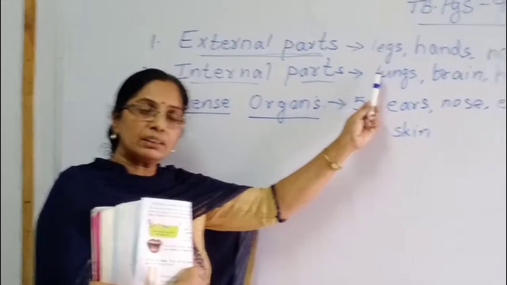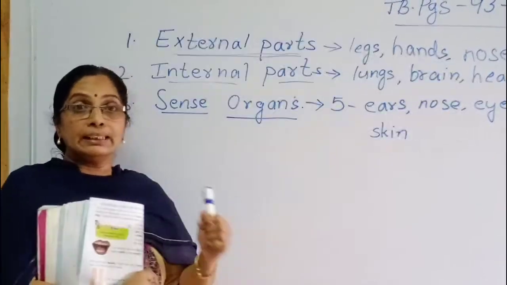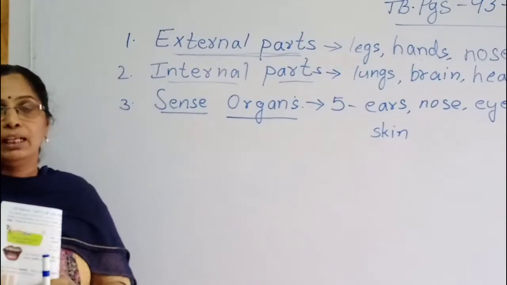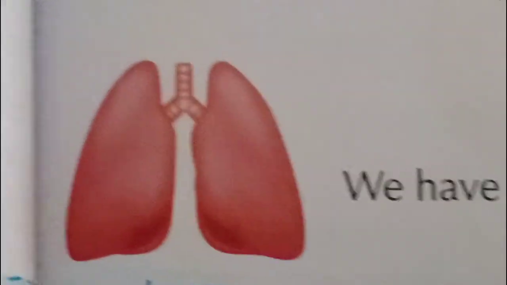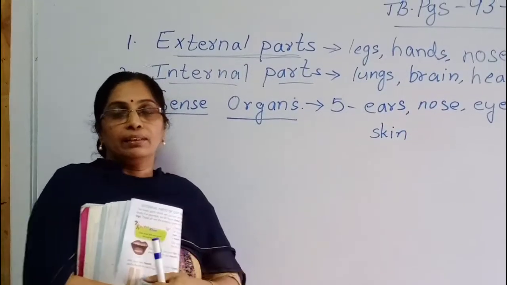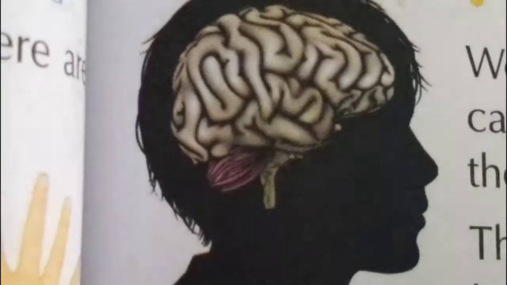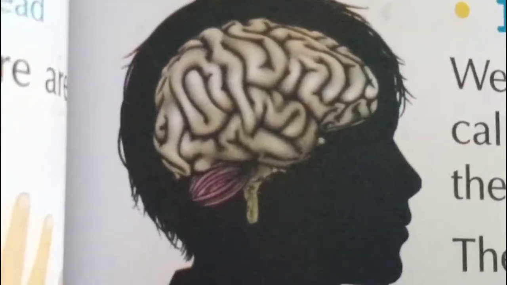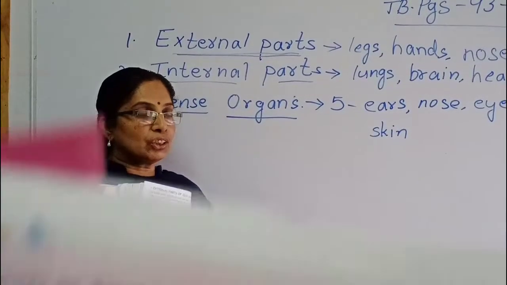Can you see the lungs? No, you can't see. That is an internal part. See the picture of lungs, children. The next, brain. See the picture of brain. Then heart. See the picture of heart.